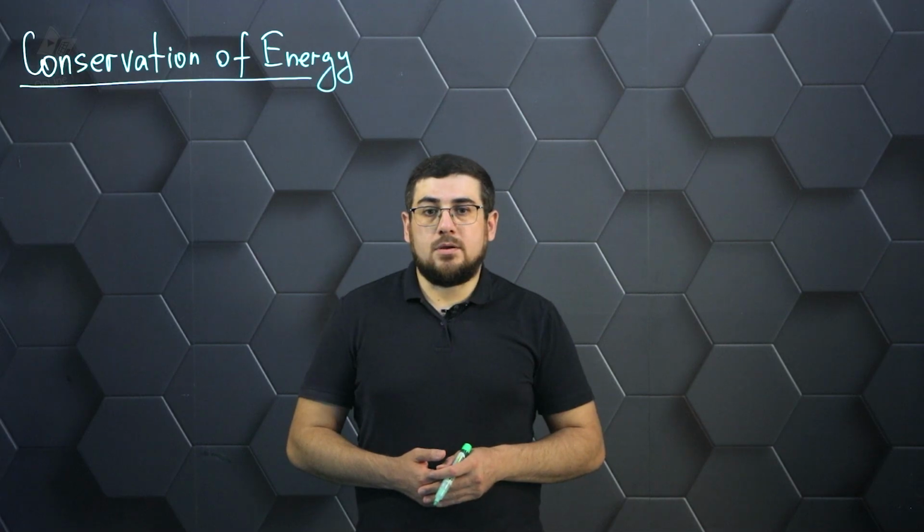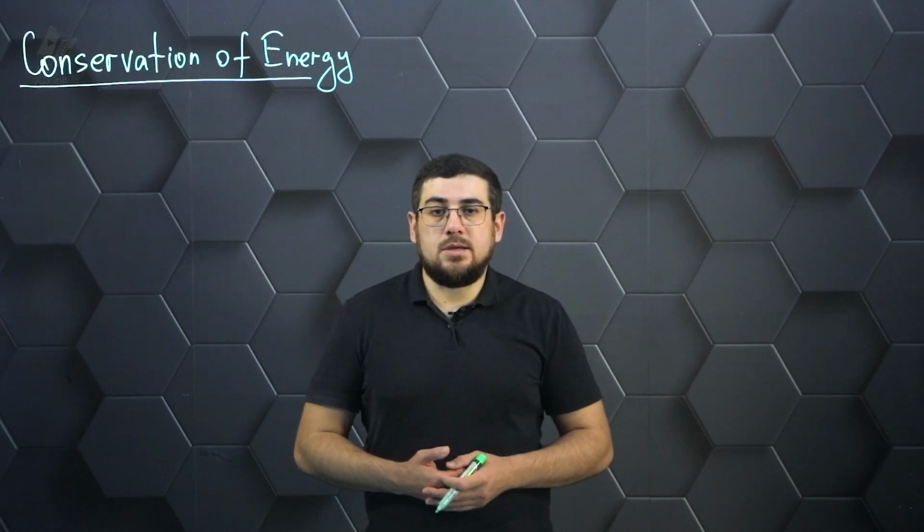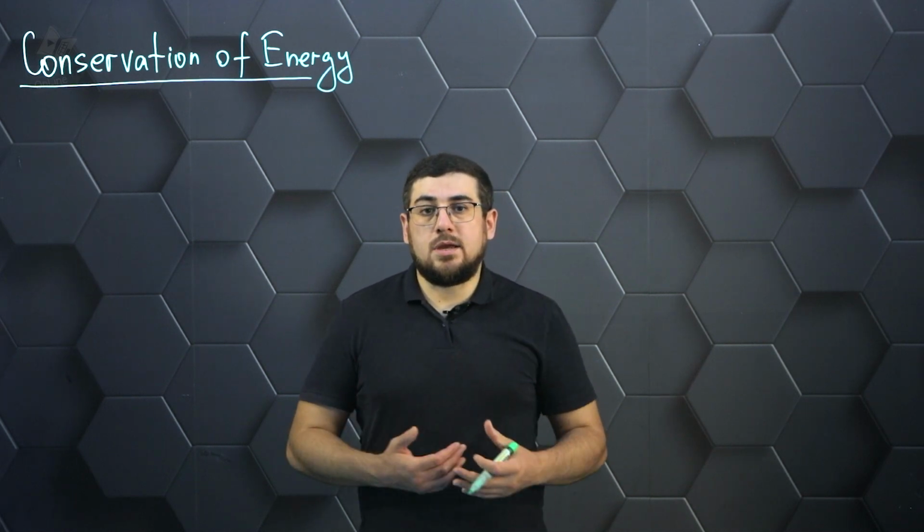We can talk about different examples, but I will give the simplest one. When a body falls from a certain height to the ground, using the example of this phenomenon, we will look at how energy is converted from one form to another, and why energy in this case will be preserved.